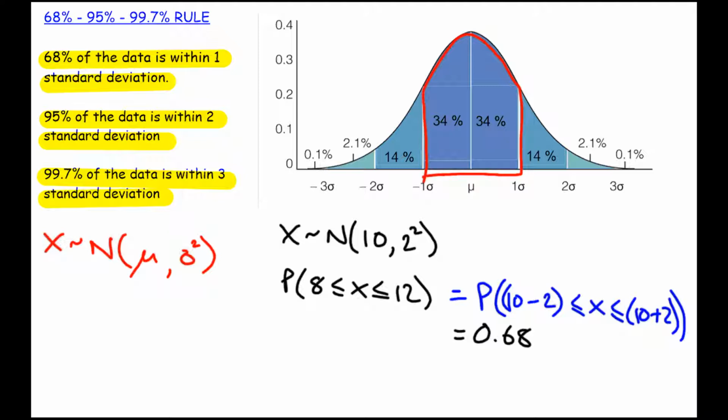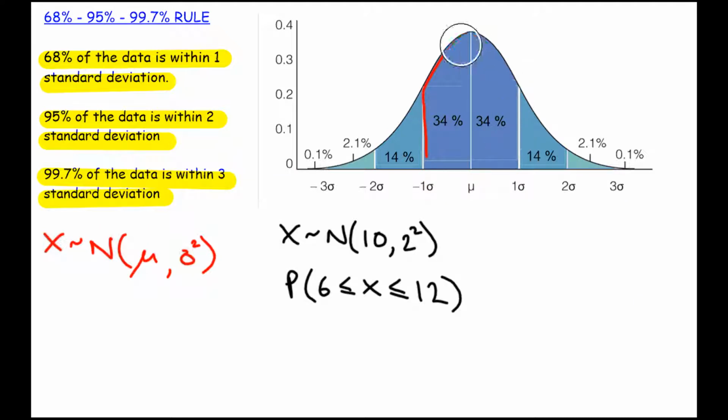Okay, so by making use of the 68, 95, 99.7 rule, we should be able to answer quite a few questions. So on this one, it's 2 standard deviations below and 1 standard deviation above. So this is the region I'm now looking for, and it's 0.82. Okay, be fully aware of this rule and how it can be useful in finding out probabilities, as long as we think about these values in terms of the number of standard deviations they are away from the mean.